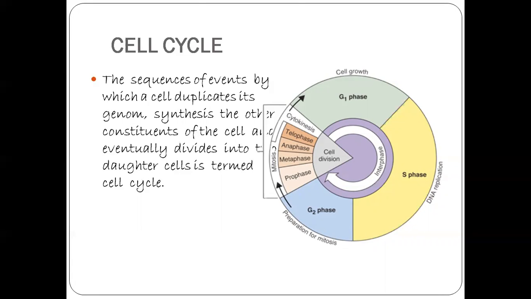So all these sequences, that is duplication of DNA and formation of cell organelles and division of the cell into two daughter cells, all these come under the cell cycle.